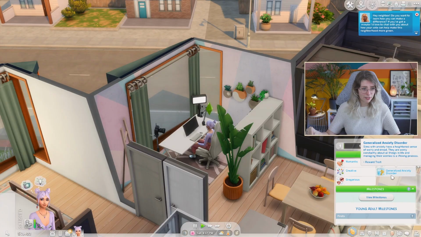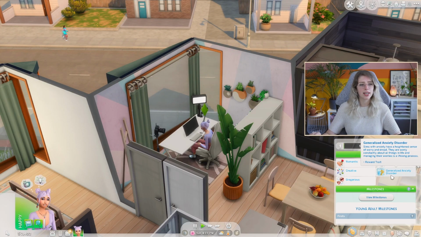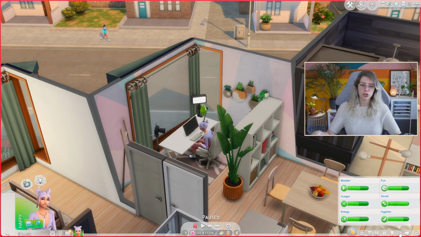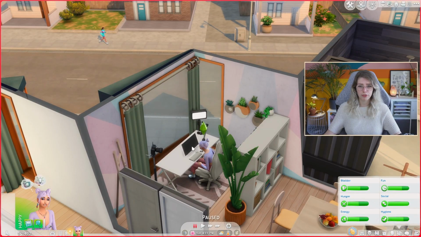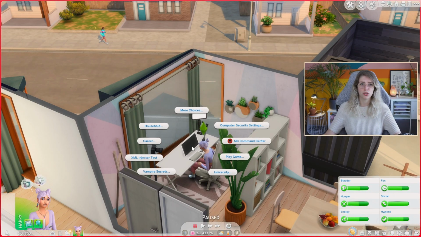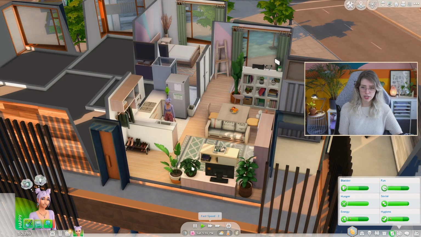Sims with anxiety have heightened sense of worry and dread. They worry constantly about all things in life, and managing their worries is a lifelong process. I like that it shows up in your traits and gives you a little bit of information about what the disorder or condition is about. That's very nice.